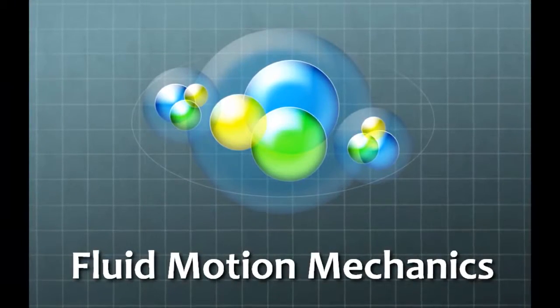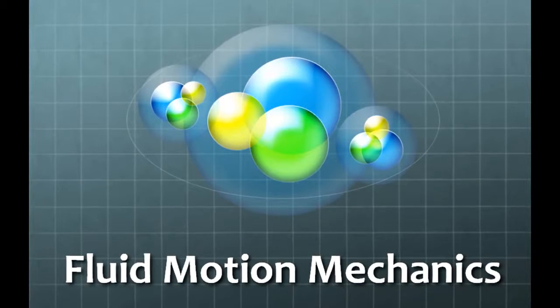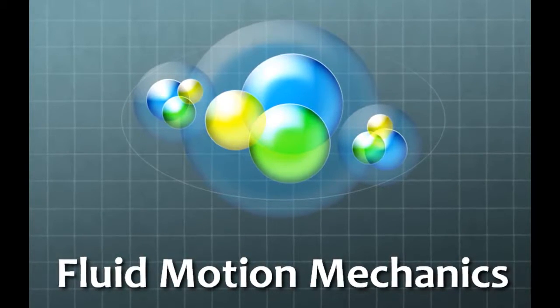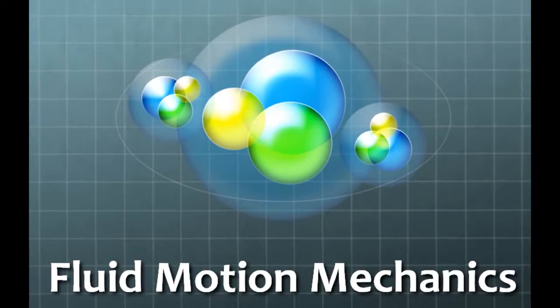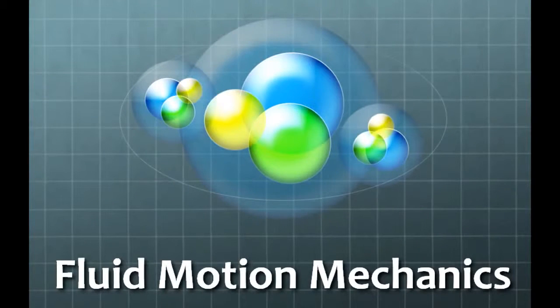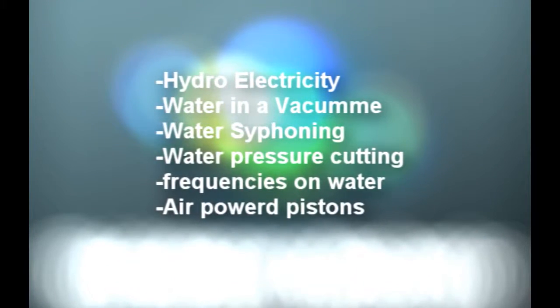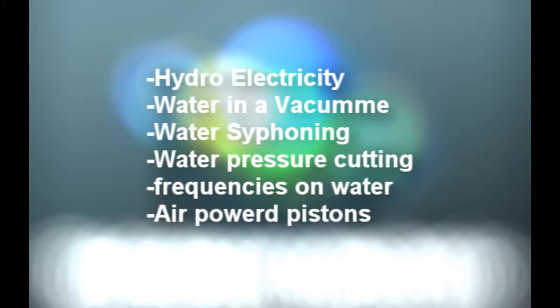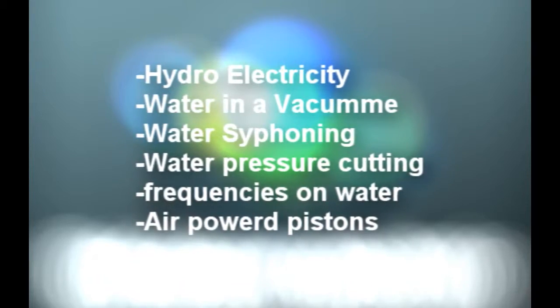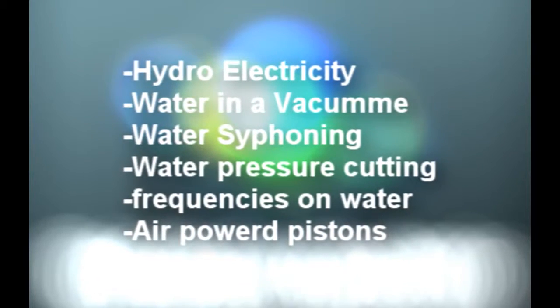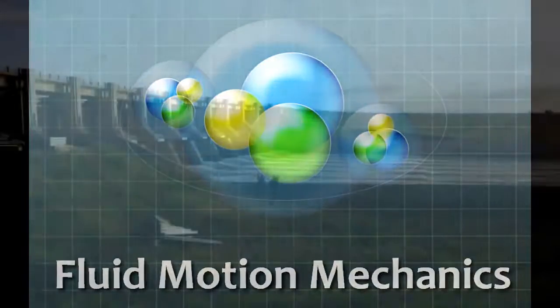Each point in the maze is a new and different activity. Activities range from negative pressure to the effects of frequencies on water. Each station will teach a lesson and then require the individual to use what they have learned to solve a puzzle to continue through the maze. The maze will consist of 5 stations. The stations in no particular order are hydroelectricity, water in a vacuum, water siphoning, water pressure cutting, the effects of radio frequencies on water, and air-powered pistons.